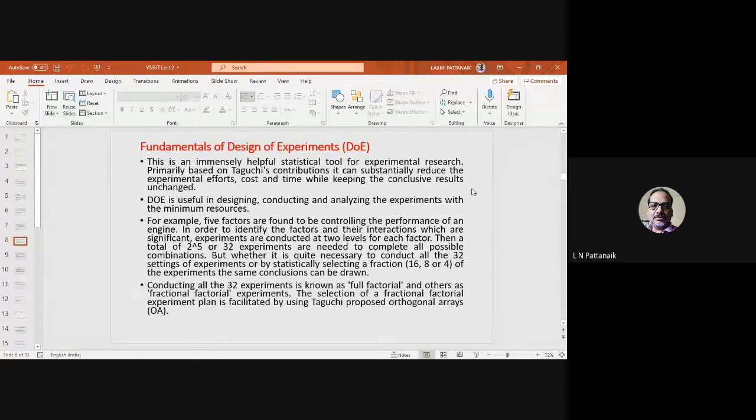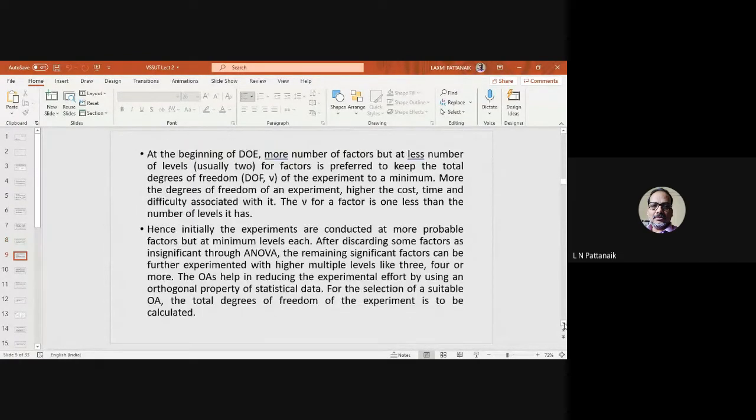But theoretically, you should know there is something called the degrees of freedom. Let me see the next slide. Yes, degree of freedom is important. So degree of freedom is something of your experiment. You have to find what is the total degree of freedom of your experiment. It depends on the number of factors you are considering, number of levels for the factors you are considering, and number of interactions you are interested in. Interaction means a kind of combined effect.